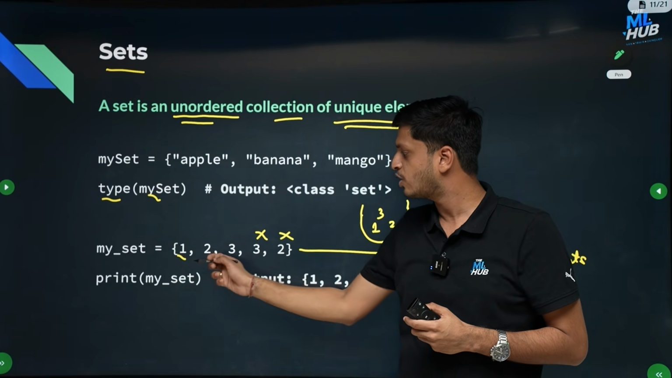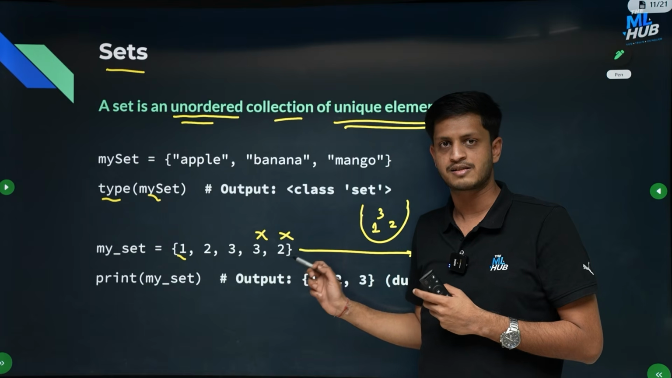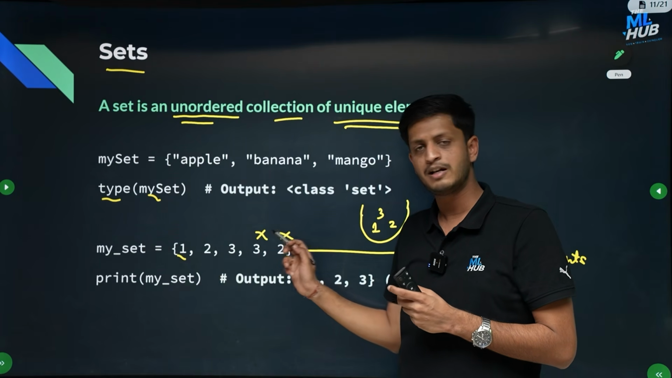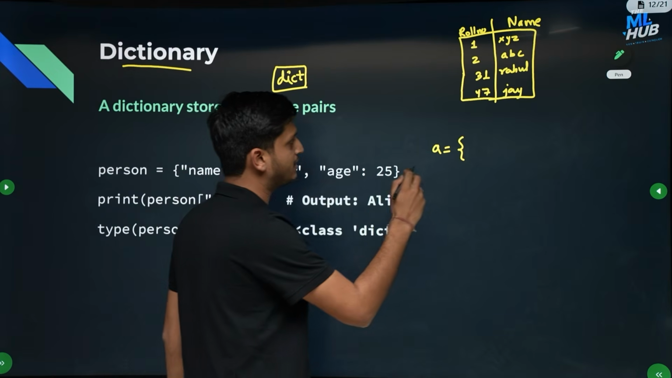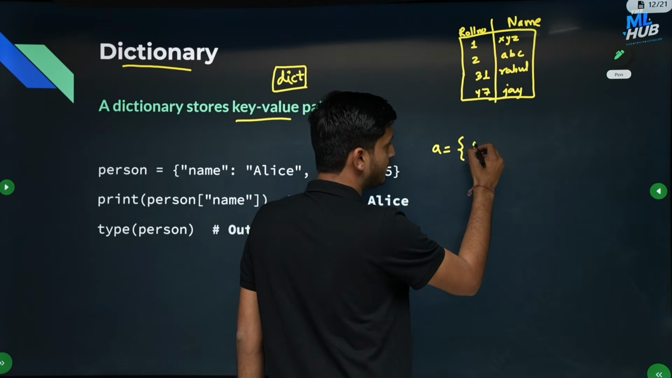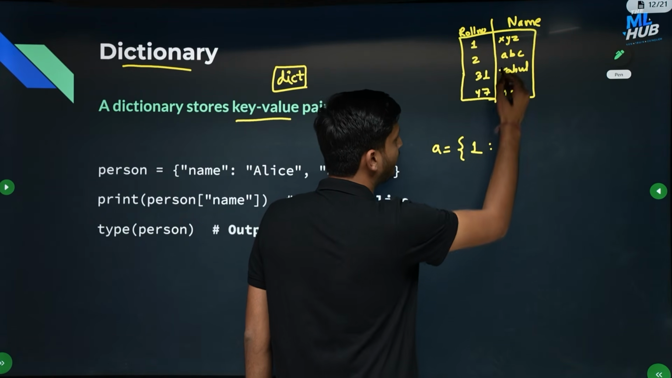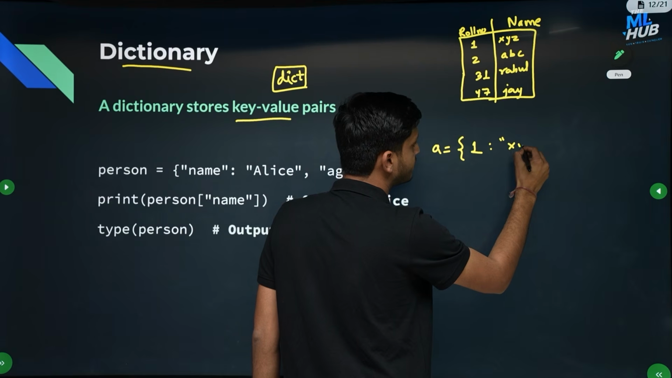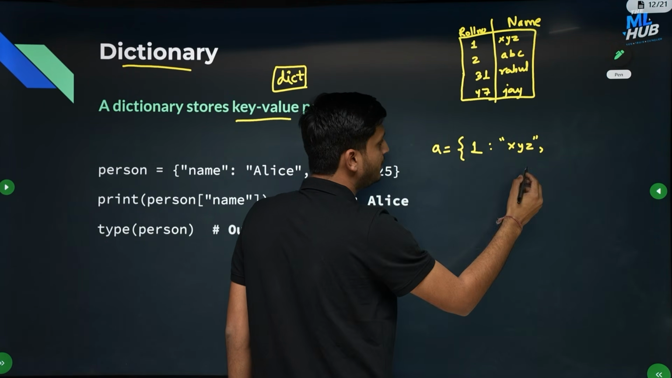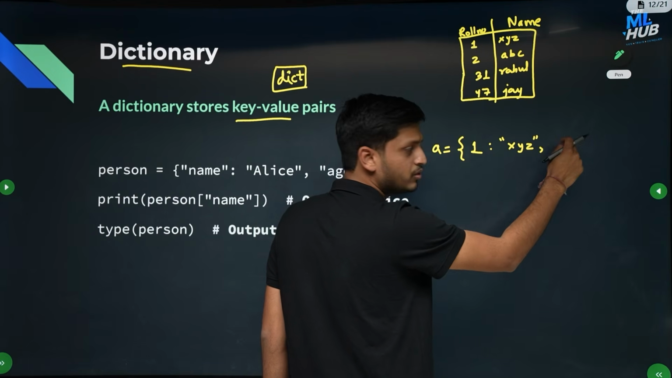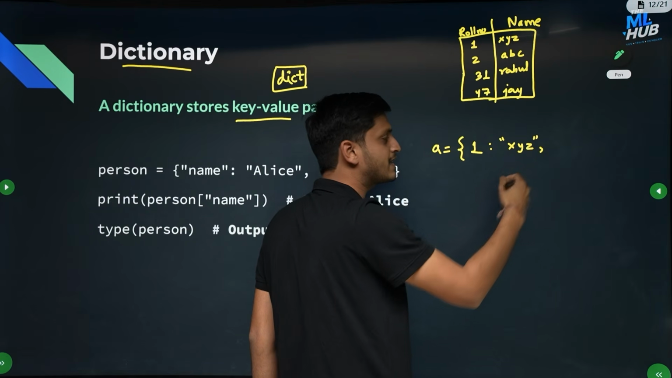Here you will have an element comma, element comma, element comma, like this. So sets are created also using curly brackets, and dictionary also. But the difference is in a dictionary you will write it like this: the key, colon, then the value. So the value is the string XYZ. Then comma, then again the second element, you can write it here only, in the same line, or you can write it in the next line also.